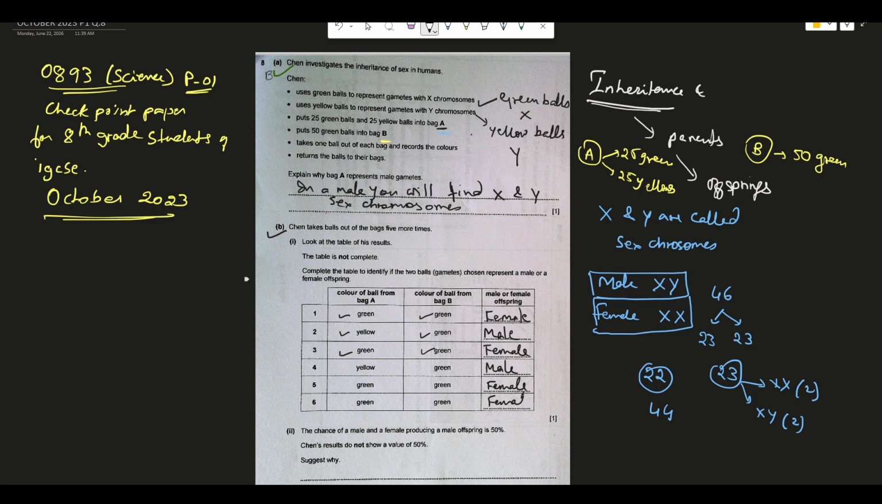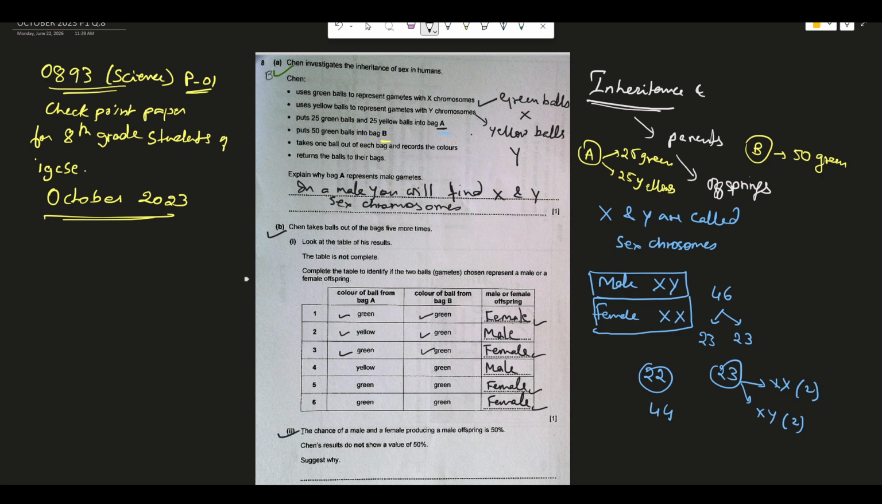So in these 6 observations, he has found that 4 times out of 6 there is a possibility of a female, and 2 times there is a possibility of a male. So it's not 50-50%, right?